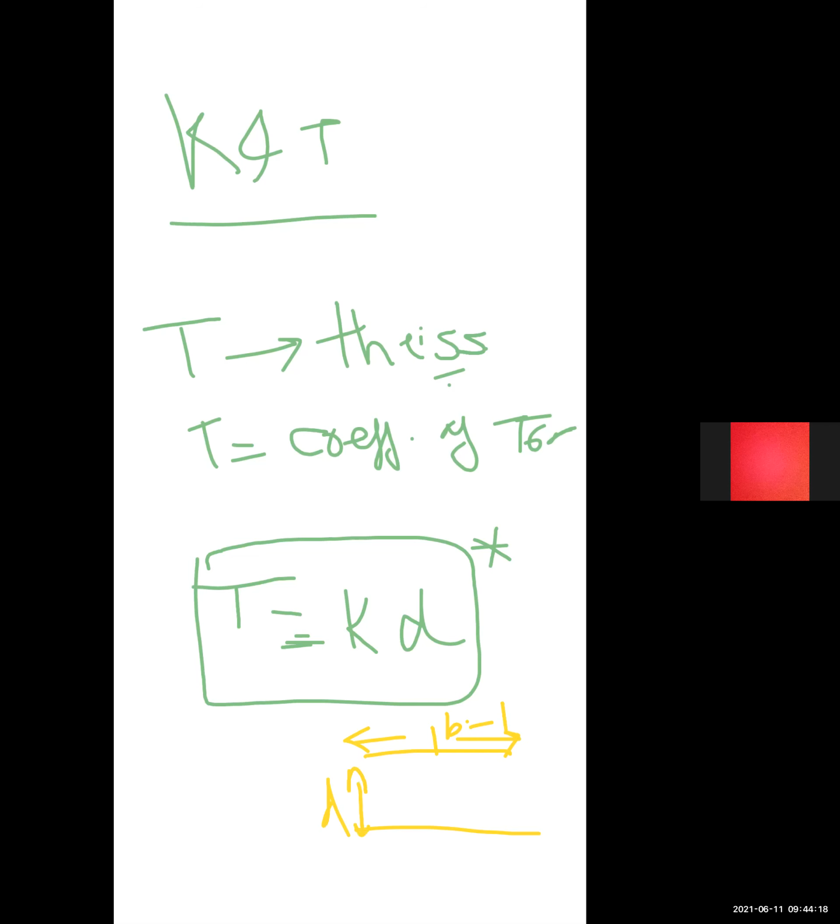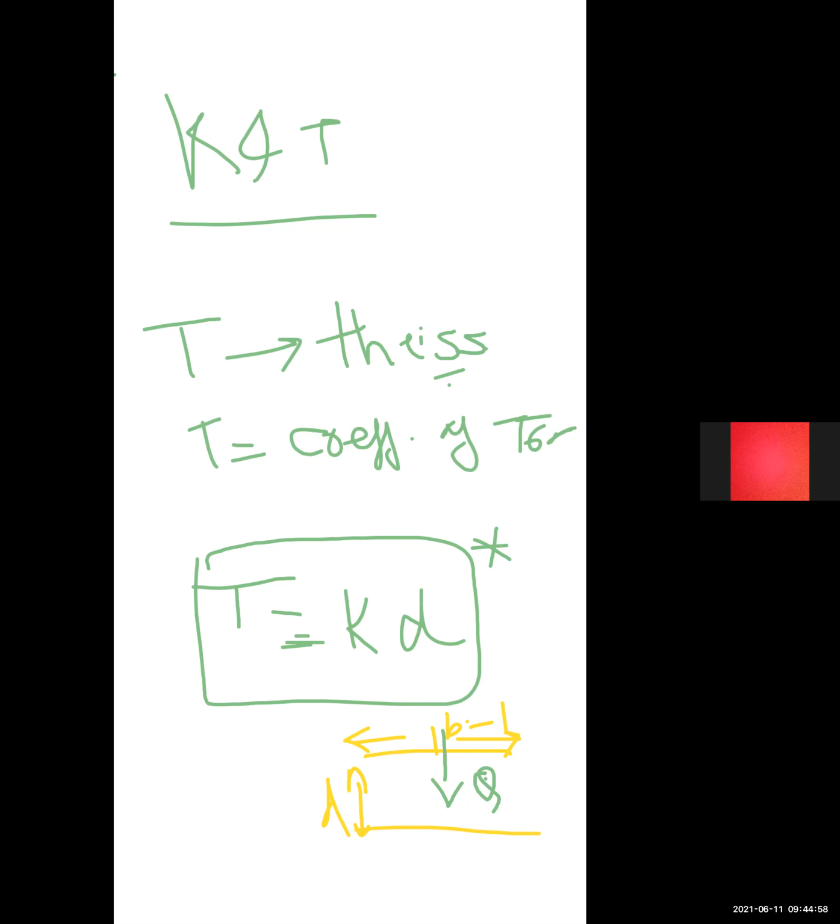So transmissibility is the rate of flow of water within this strata, which has width equal to 1 and depth equal to d. So the relation between the coefficient of transmissibility and the coefficient of permeability is T equal to K D.